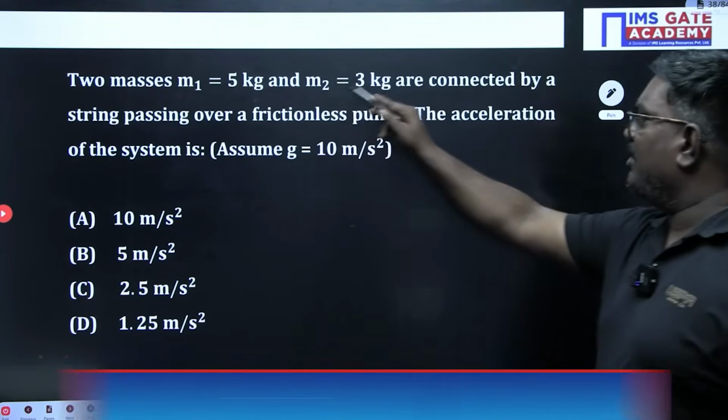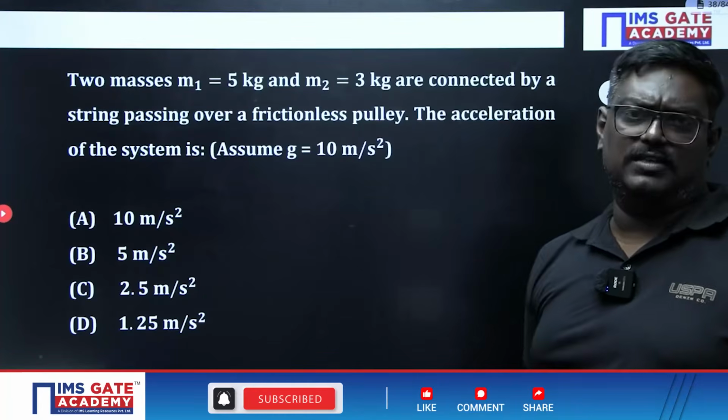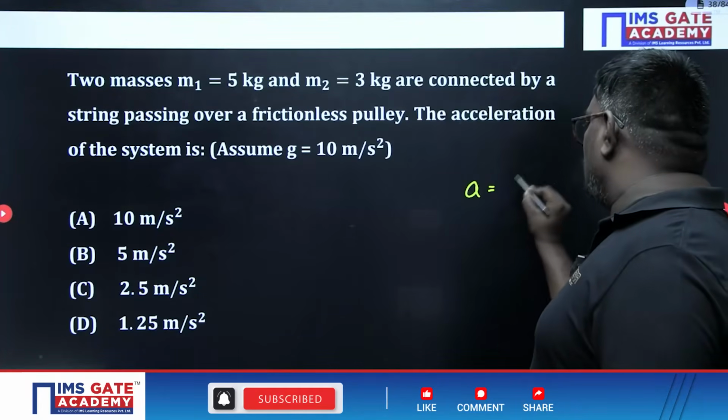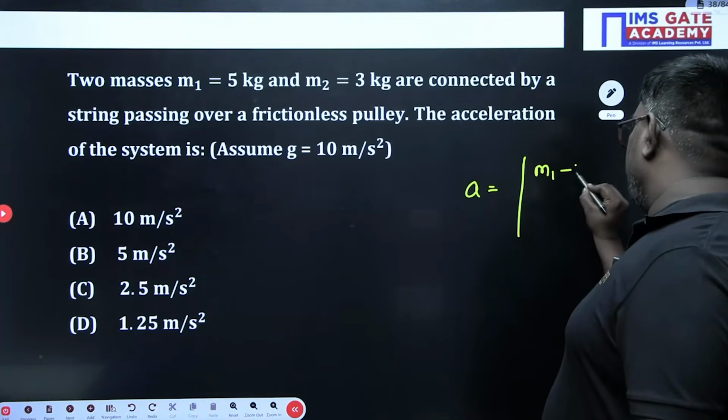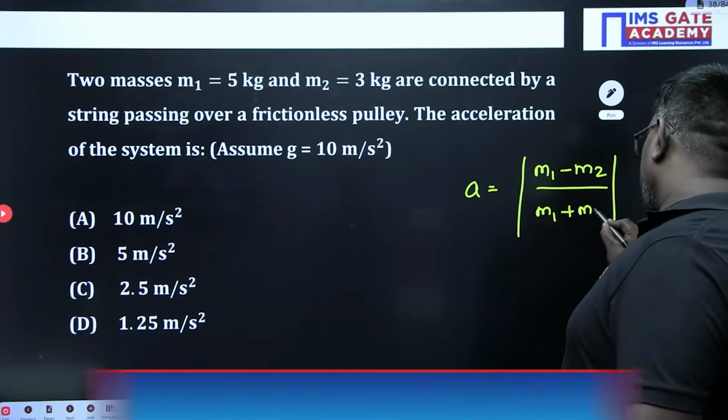Two masses, 5 and 3, are connected by a string passing over a frictionless pulley. The acceleration of the system is? So here a is equal to what, sir? a is equal to M1 minus M2 divided by M1 plus M2, into g.